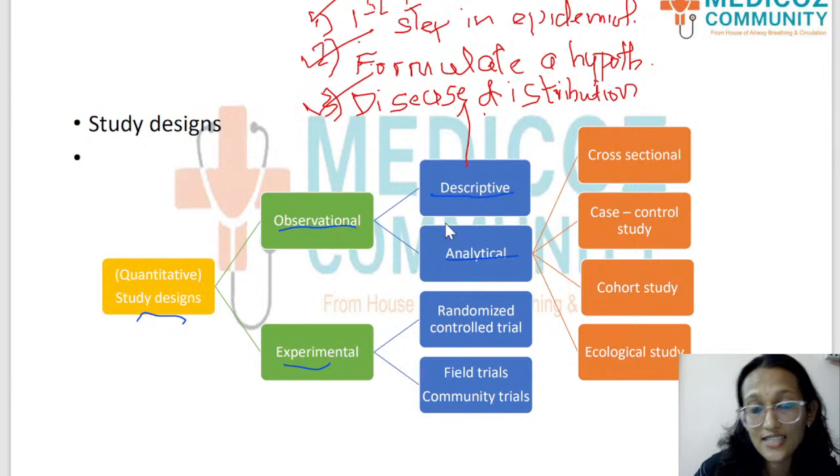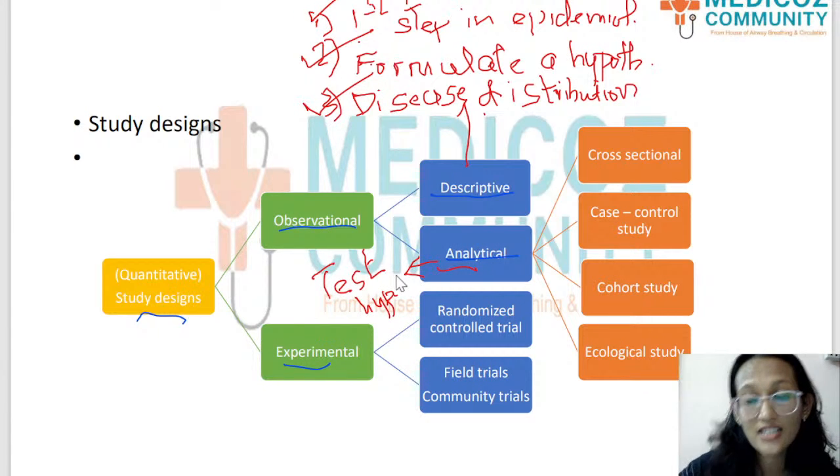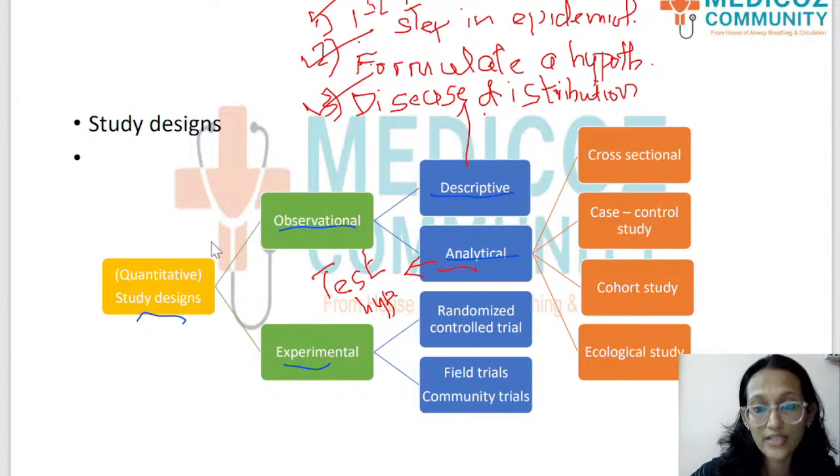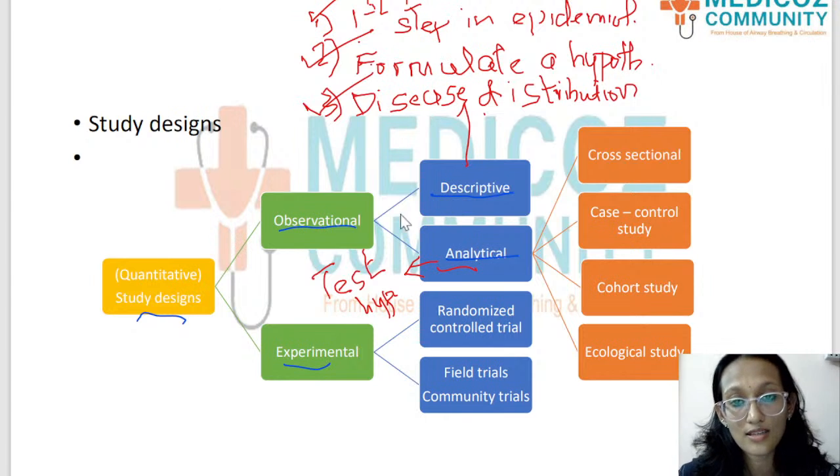Whereas analytical studies, which is the other type of observational study, are used to test hypothesis. And these are the second or the third steps in any epidemiological studies. So analytical studies are used to test hypothesis, and it usually comes after a descriptive study. So it will be the second or the third step. Okay, so these are some of the important points that you should keep in mind before answering this question.